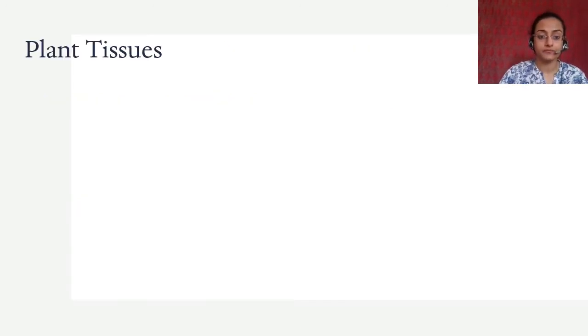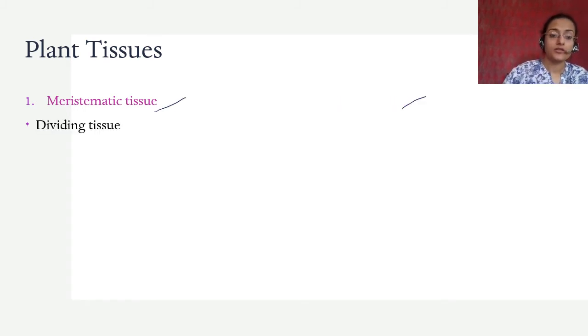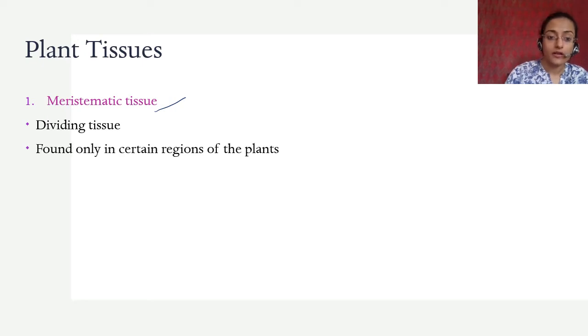Plant tissues can either be meristematic or permanent. So what is meristematic tissue? Meristematic tissue is dividing tissue, and that is found only in certain regions of the plant. Like I told you in the previous slide, plants only grow from certain regions of the plant. They don't grow overall, right? So meristematic tissue is the dividing, living tissue. It is the one that keeps dividing.